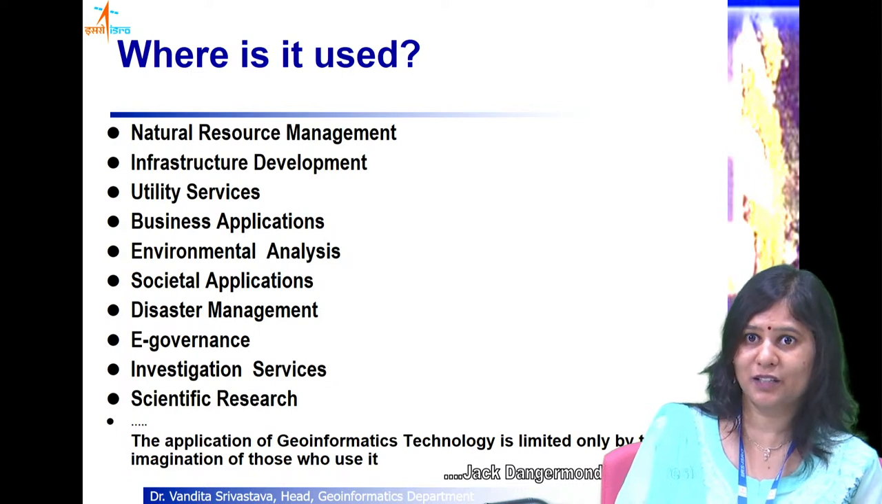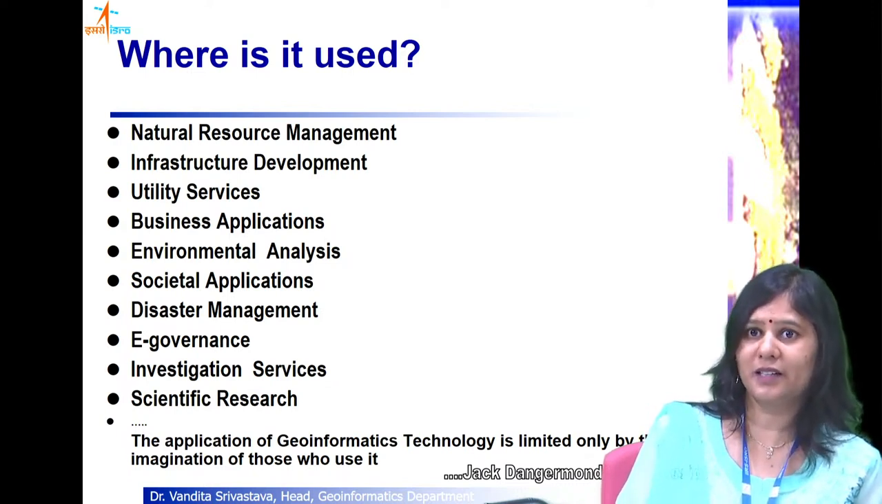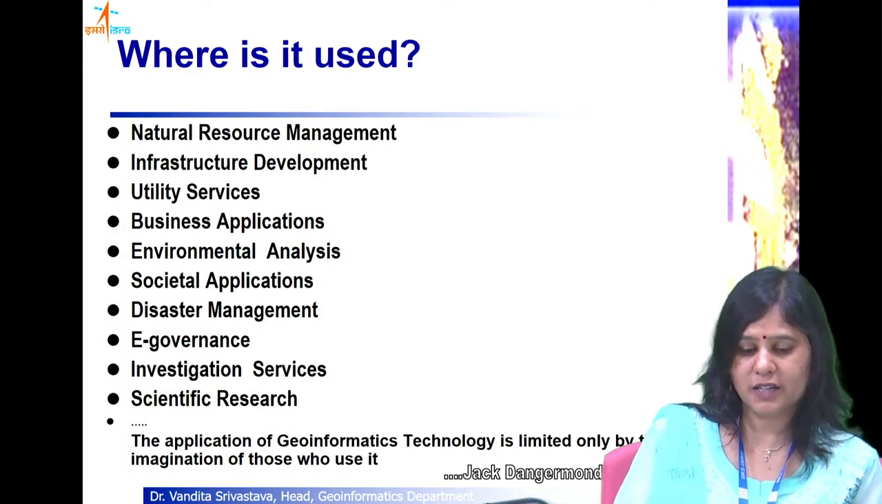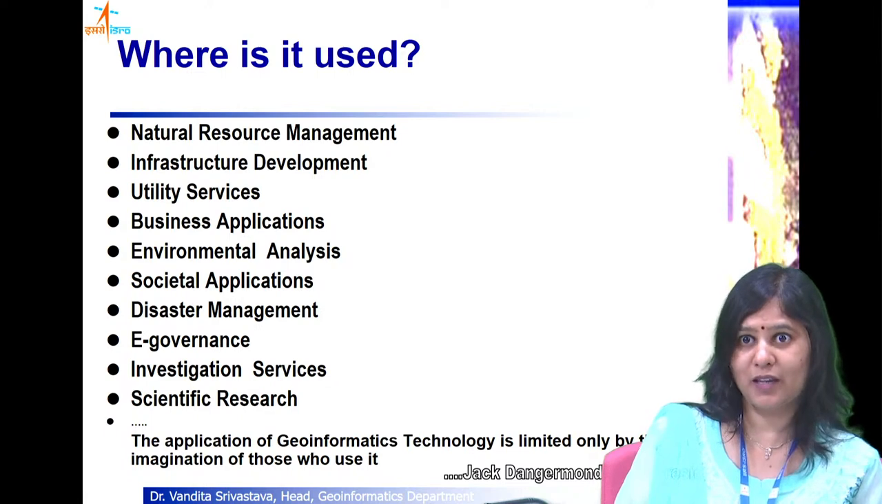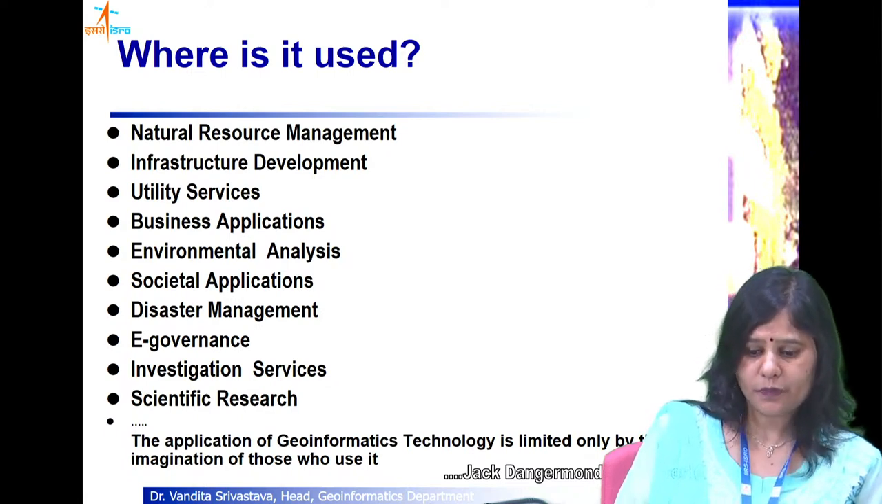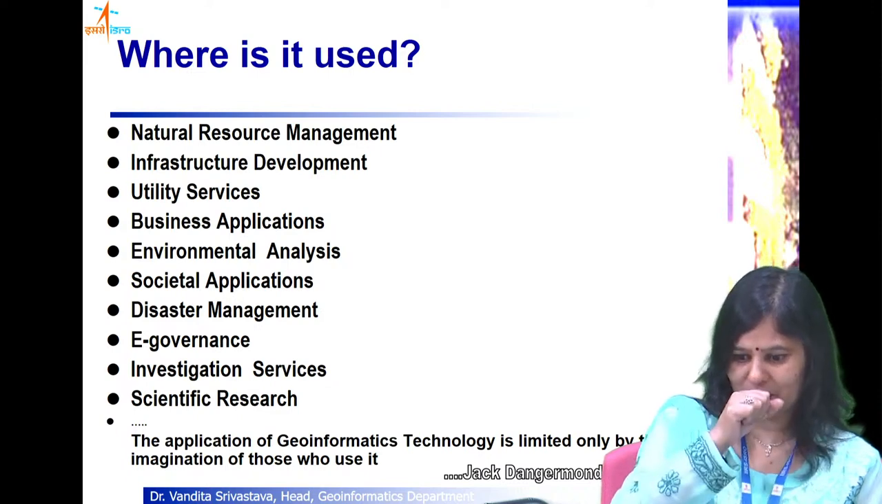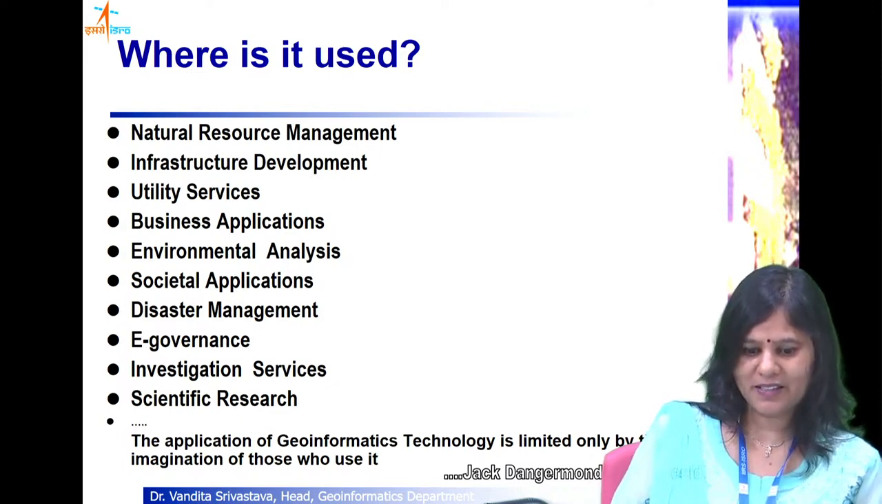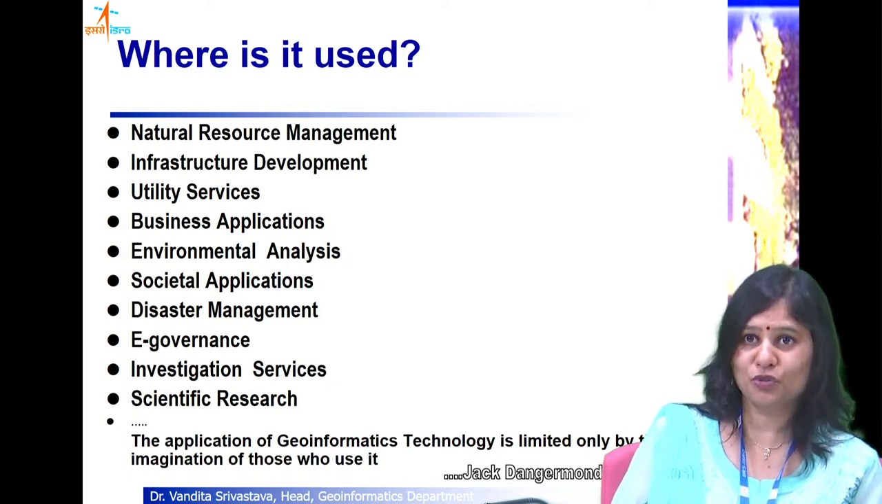You would hear the terms crime GIS, GIS-T, that is transportation GIS, then health GIS, then vet GIS. For animal health as well it has been used. So I would like to summarize here by saying that application of geoinformatics technology is limited only by the imagination of those who use it.